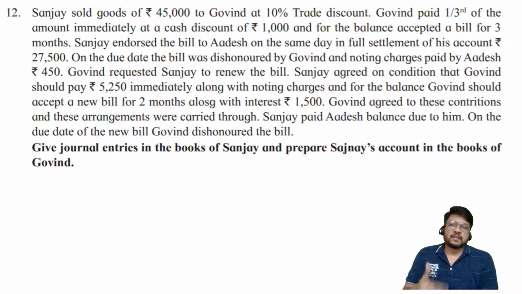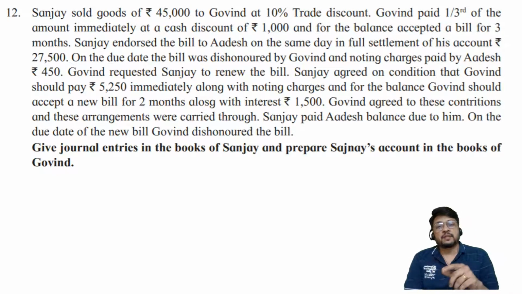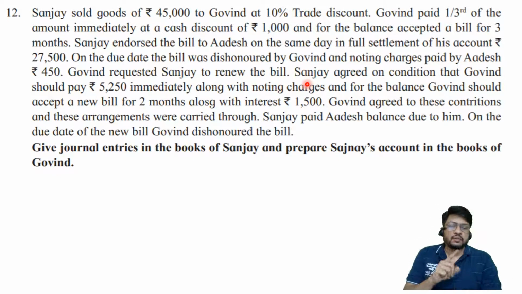Let us first of all understand how the transaction was created and what the amount of the bill is. We want to know the amount of the bill because that will help us understand whether Adesh has given any discount or not. We want to understand the importance of the words "in full settlement". Why did they use this phrase? Is there any discount between Sanjay and Adesh? Between Sanjay and Govind there is a 10% trade discount, plus there is a cash discount of 1,000. That is good. But between Sanjay and Adesh, is there any discount or not? That is required to be seen.